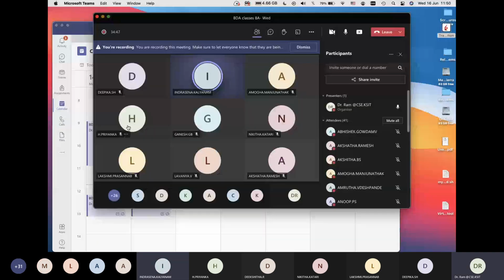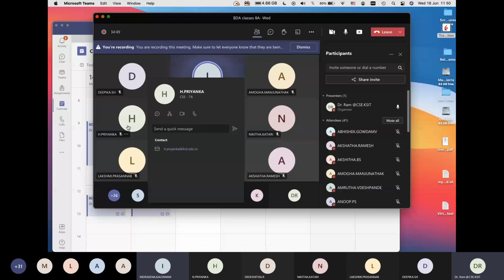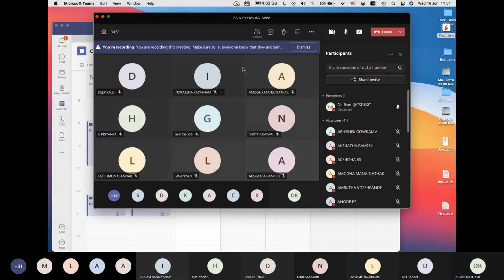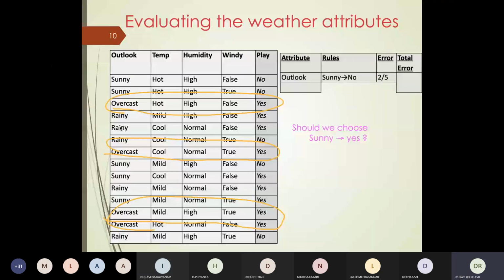Indrasena, tell me, correct? What is the answer? First, what should the rule be? If outlook is overcast, should my decision be no? Should my decision be yes? Yes. So my rule should be decision yes. If overcast, I'll say play yes. And the 4 records, all of them giving yes. So my error is 0/4.